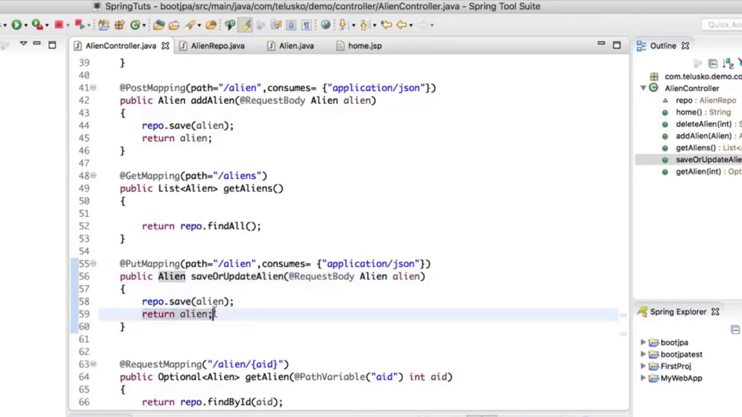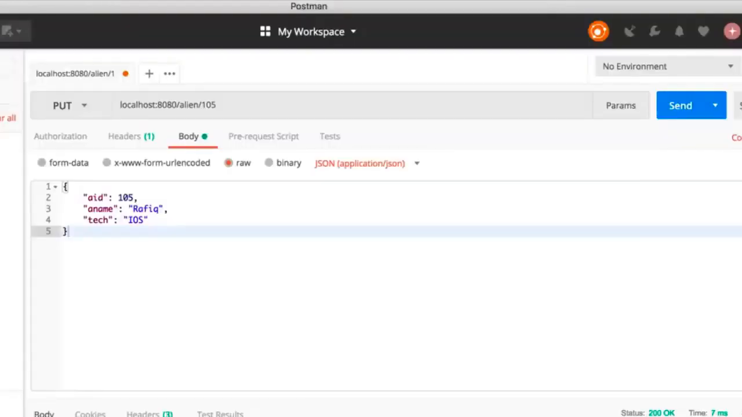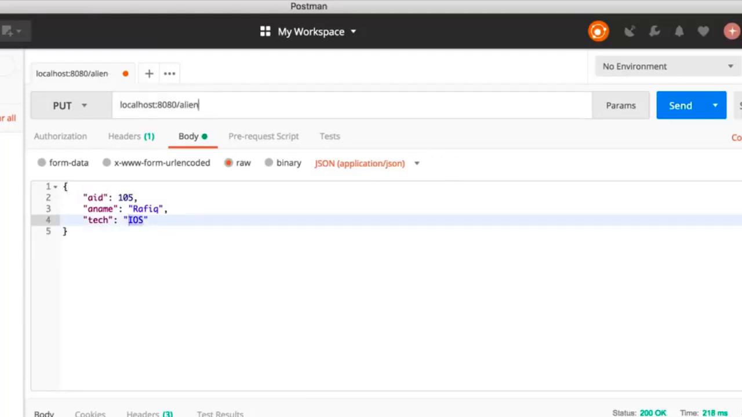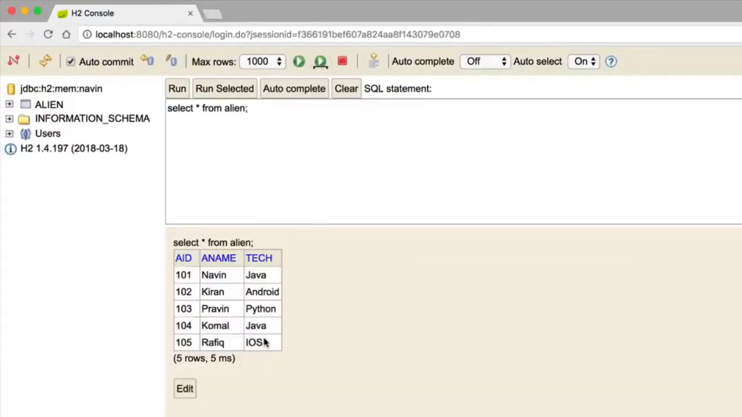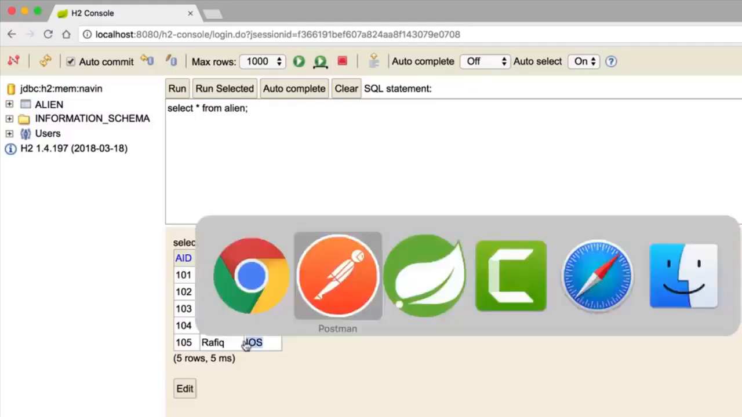Let's verify if it is working. So what I will do is relaunch the application. So put basically means update, okay? So it is create or update. Once we have done that, go back to Postman. We are not supposed to pass 105, right? It is supposed to be localhost:8080/alien because we are not passing any ID. Okay, so that's the only thing you have to consider. So if I run this, you can see we got the updated value, which is iOS. And now if I go back to the database just to verify, let's fire the query and you can see that we got Rafiq as iOS developer. So that's how we can update.